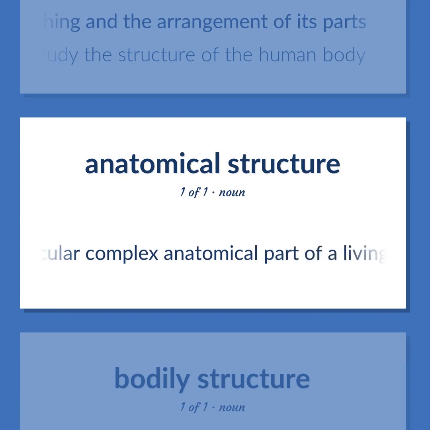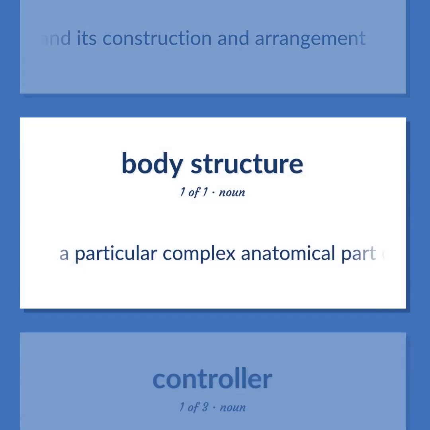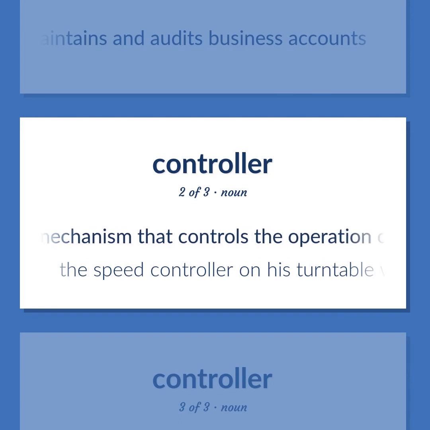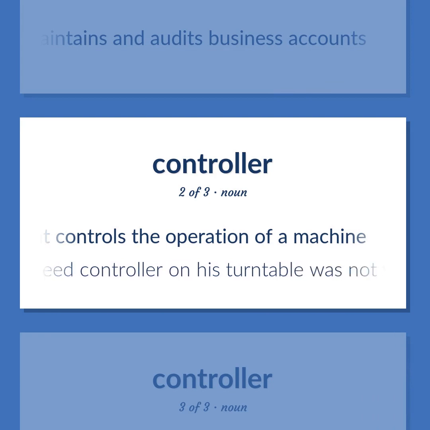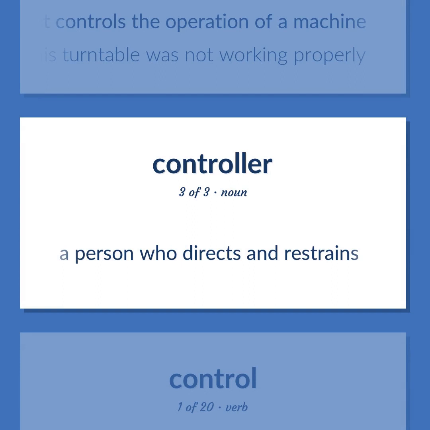A particular complex anatomical part of a living thing and its construction and arrangement. Someone who maintains and audits business accounts. A mechanism that controls the operation of a machine. The speed controller on his turntable was not working properly. A person who directs and restrains.